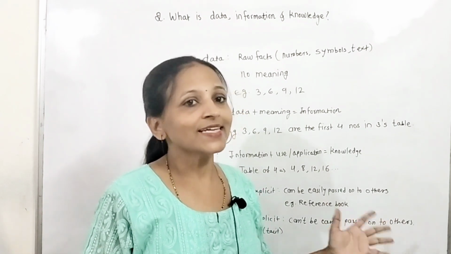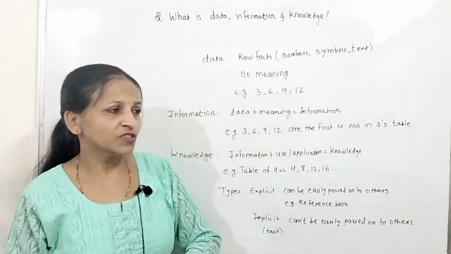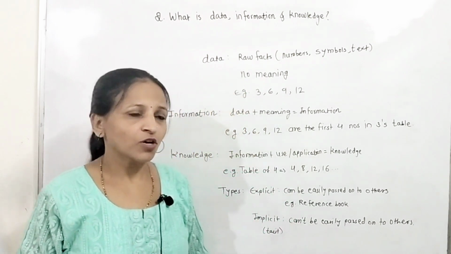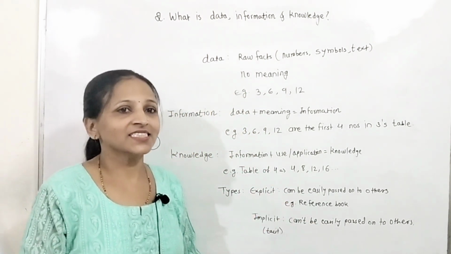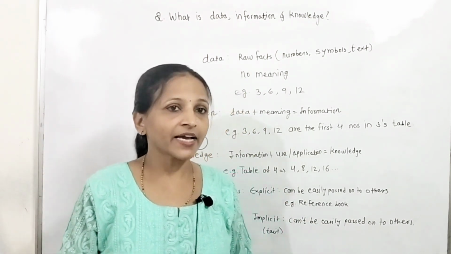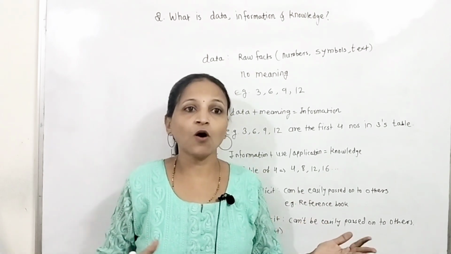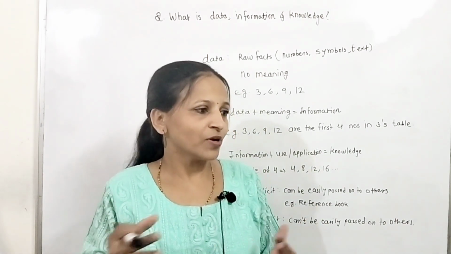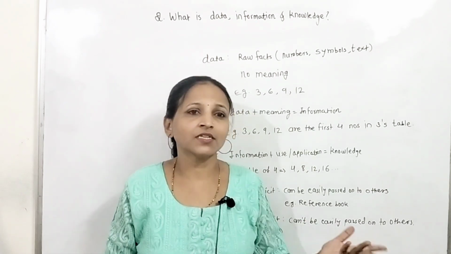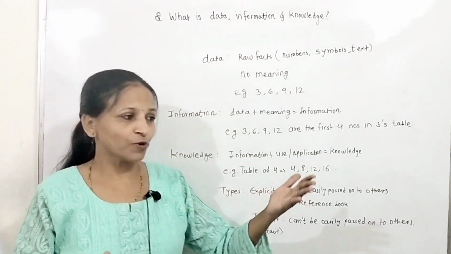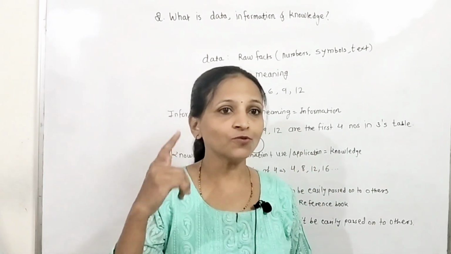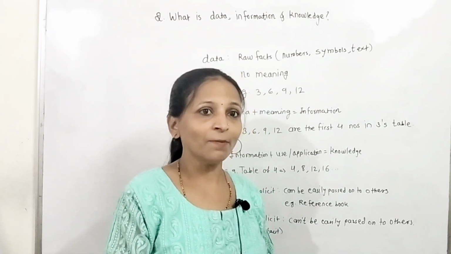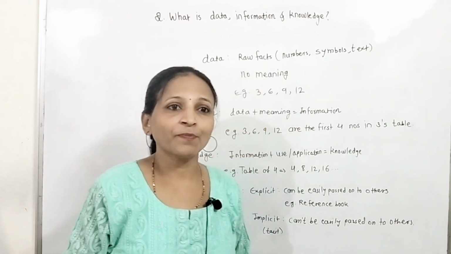It is also called tacit knowledge, meaning the knowledge which cannot be easily passed on to others, that is nothing but implicit knowledge. Again, the second example: suppose you know how to do programming. Then how can you teach it to others? You can teach syntax, you can teach how to write the program, but how to think, how to develop the logic, how to apply the logic on that program, that is totally a part of practice.